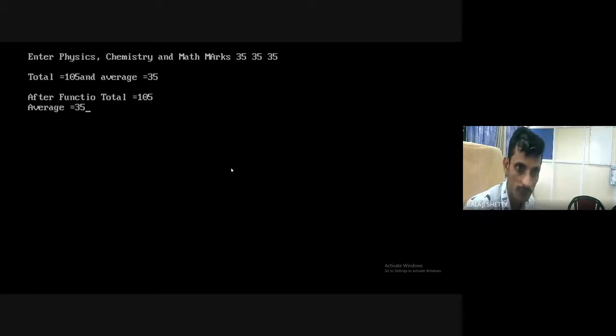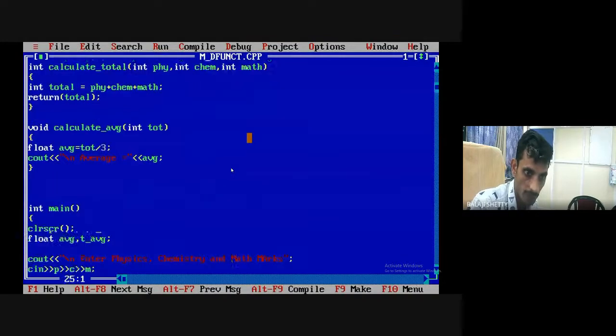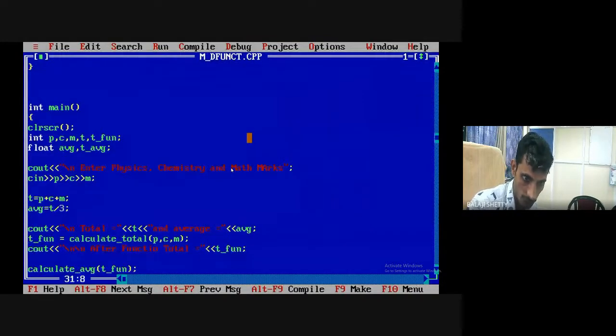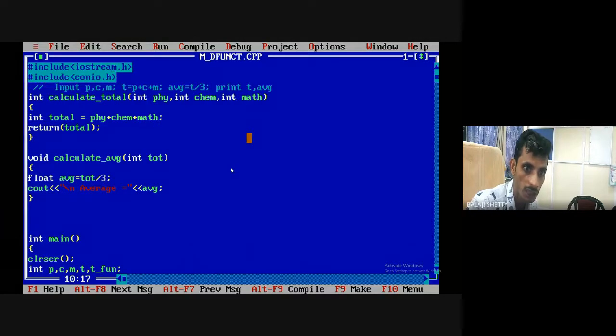What happened here? We have taken the physics, chemistry, mathematics marks. Call this function calculate total. It calculates the total function, and this acts as a parameter. We are passing this total function that is assigned to which variable? TOT, and here we get the average. Clear? If I want to convert this program